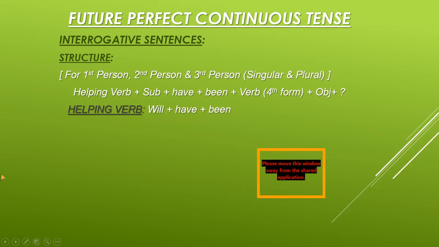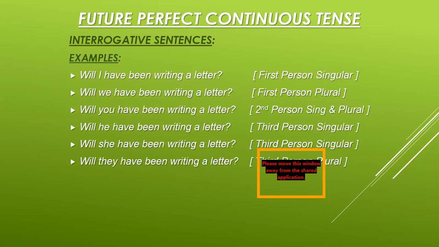Now you should remember that whenever we make interrogative sentences, we must start them with the helping verb. So the helping verb here is will plus have plus been. Will plus have means something is between will and have. So we have added the subject here between will and have plus been. I have shown plus in the structure also. Now you can see that the fourth form, the ing form, which is the present participle form, is used in all perfect continuous tenses. Now we come to the examples of interrogative sentences.